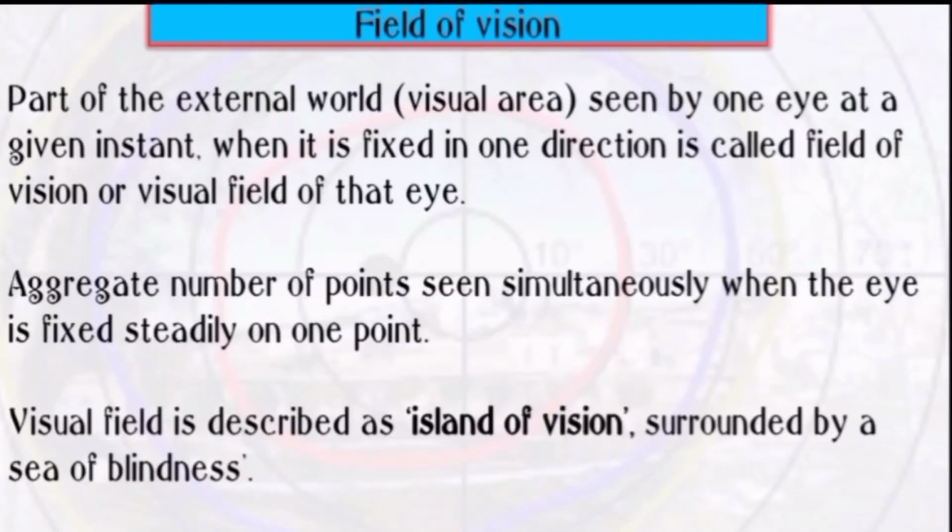What is field of vision? Part of external world seen by one eye at a given instant when it is fixed in one direction is called field of vision or visual field of that eye. It aggregates the number of points seen simultaneously when the eye is fixed steadily on one point. Visual field is described as an island of vision surrounded by an area of blindness.